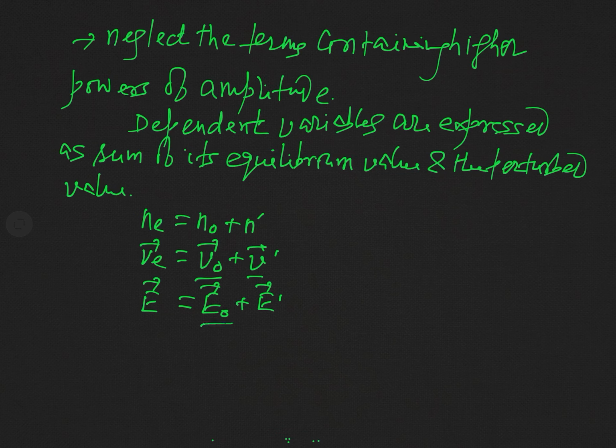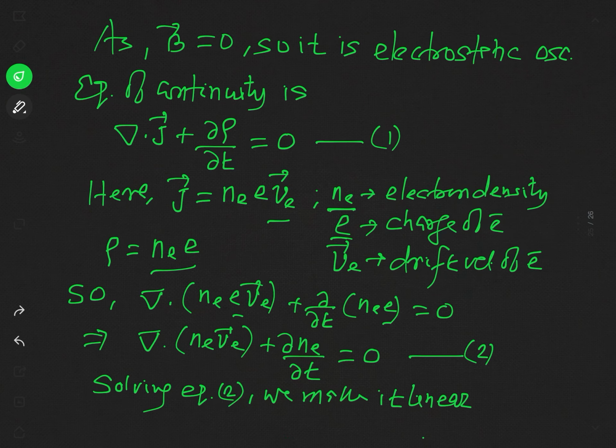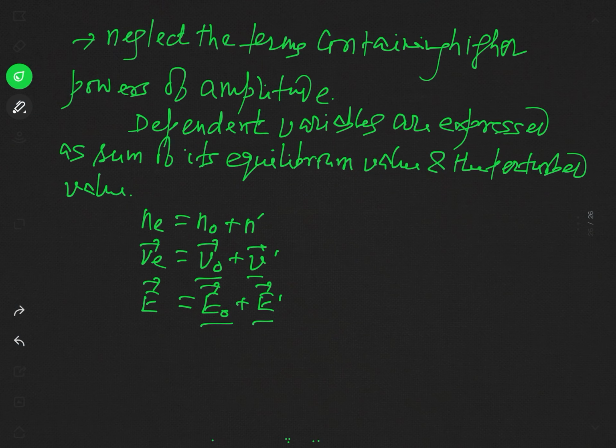Here E0 refers to the equilibrium part of the electric field and E prime to the perturbed part of the electric field. Let us say this is equation 3.